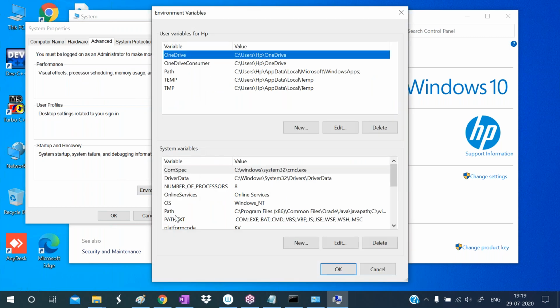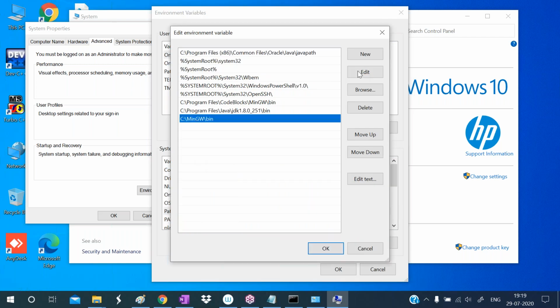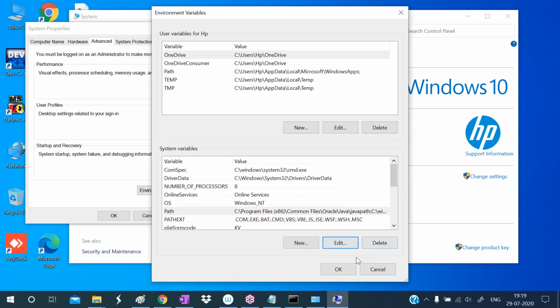Below, the system variables are there. There, select the path option. Now we want to set the path. Select the edit option. Now here, take new, and in that, paste that path. I set that path already. So once again I'm repeating.